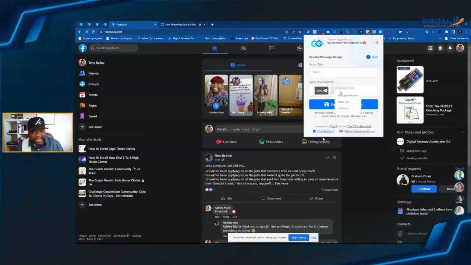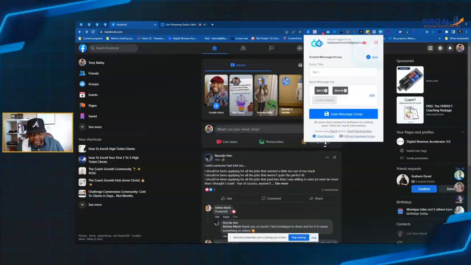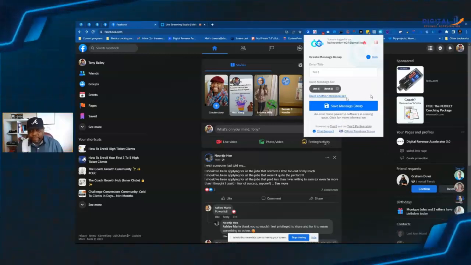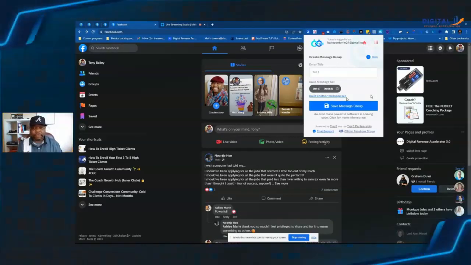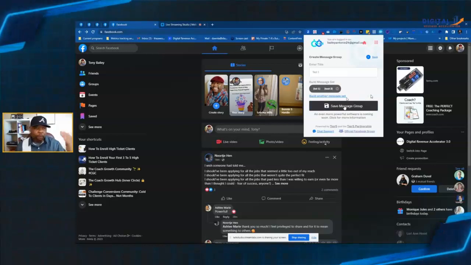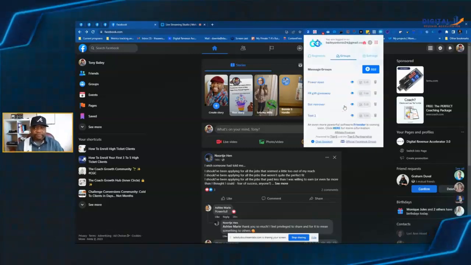Then I'm going to come behind it and insert the next message segment, which will be test two. And I am going to add. And as you can see, the sky is the limit with doing all this randomizing. So I could keep randomizing, but I don't have to do that much. All I have to do now is just save it. And we are going to run the tool and I'm going to show you. So I'm saving it now.